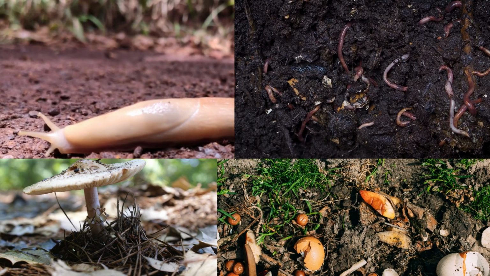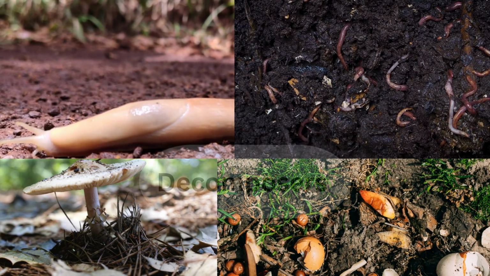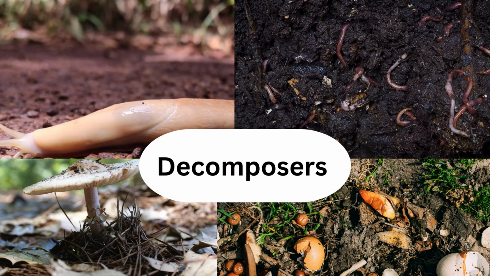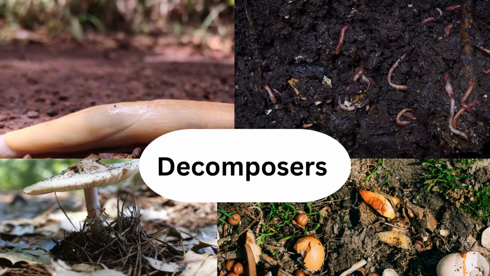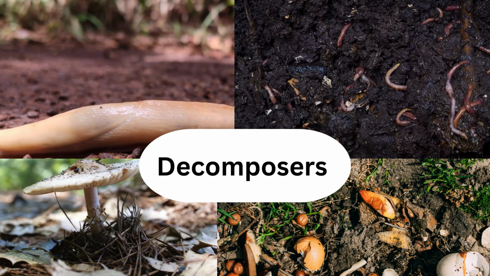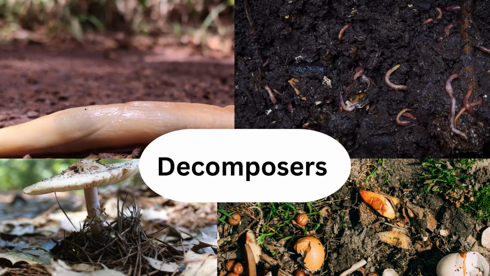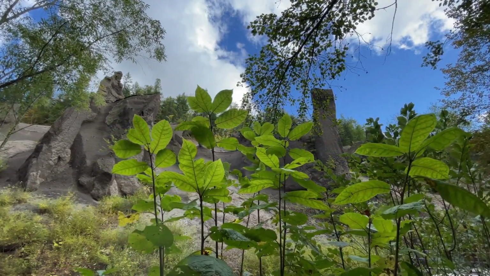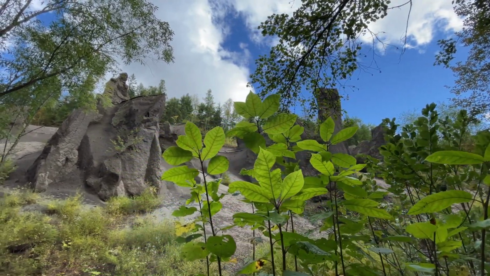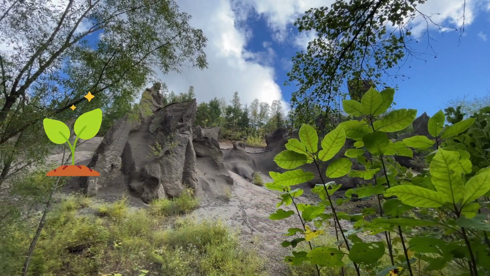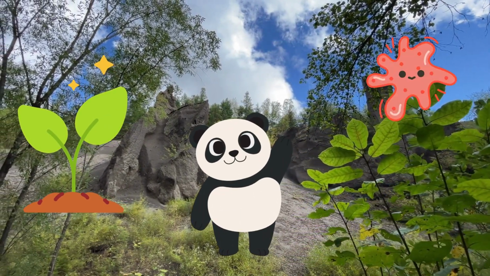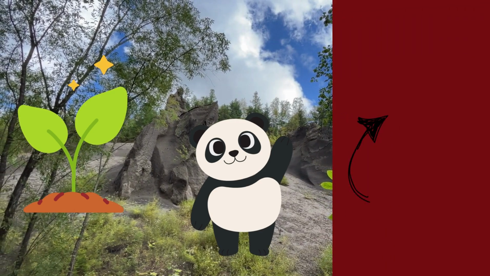When plants and animals die, decomposers like fungi and bacteria break them down. This returns nutrients to the soil, and the plants grow again. This cycle of energy keeps ecosystems balanced and alive. Every plant, animal, and microbe plays a part.